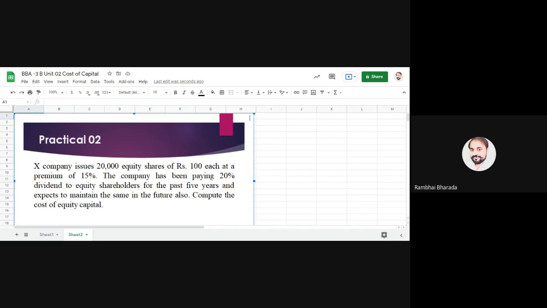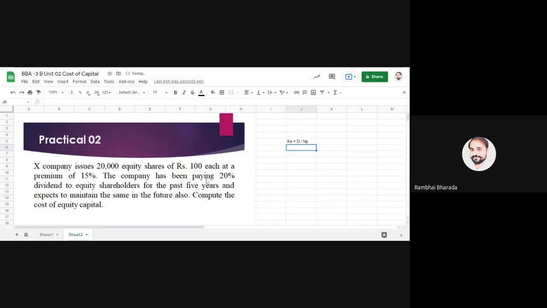First of all, we need to write the formula. Can you tell me the formula for cost of capital? Cost of capital is written shortly as K. Please remember, cost of capital means K, and here we are discussing equity capital, so Ke is equal to D divided by NP. Now see the amount directly.